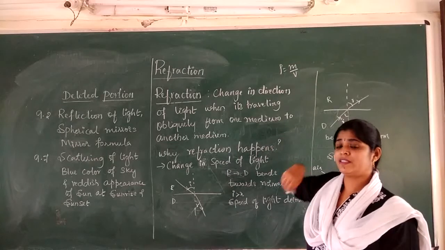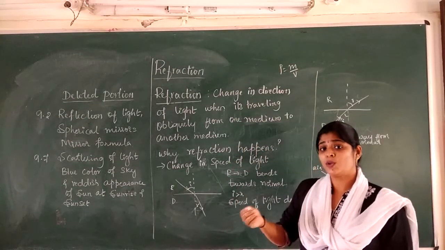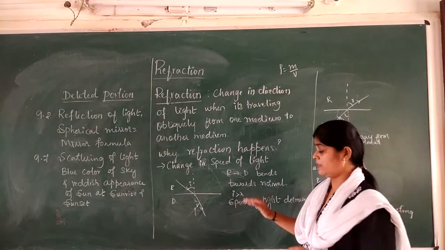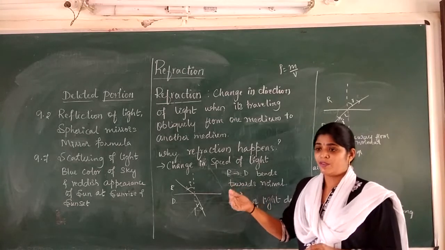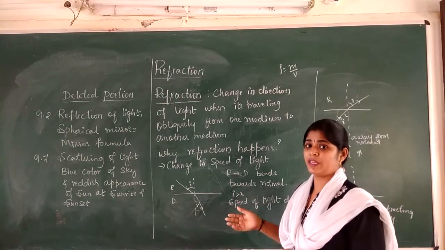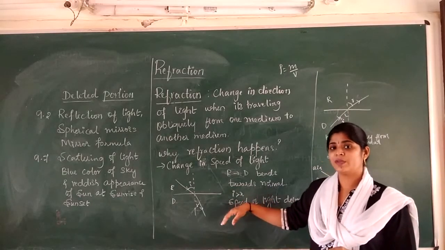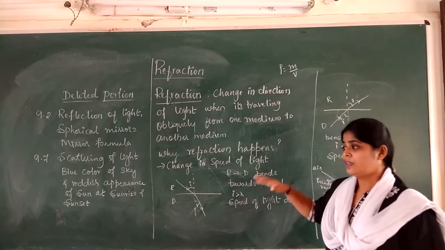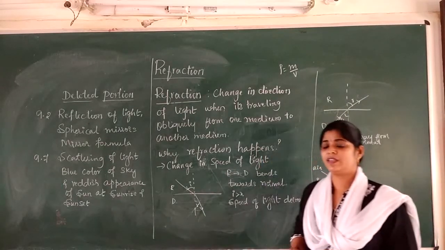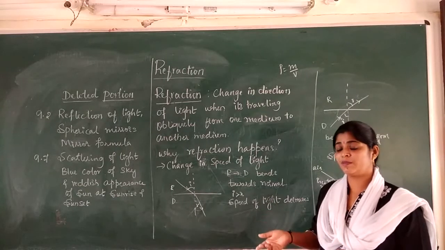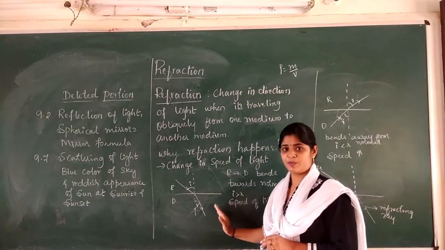But optical density is the ability of a material to slow down the speed of light. What do we call a material's ability to slow down the speed of light? We call it optical density, so we prefer to use the word optical density here. So refraction is a phenomenon in which the bending of a ray of light takes place when it travels from one medium to another medium with different optical densities. I hope this point is clear.